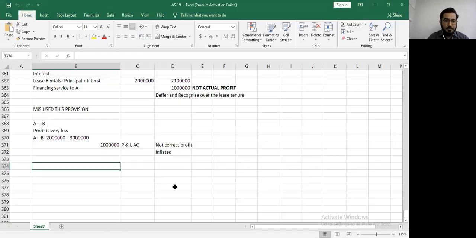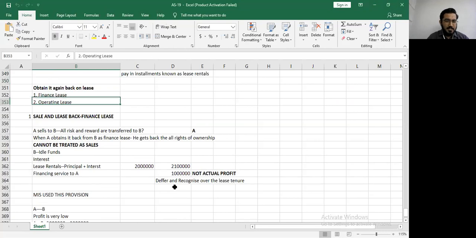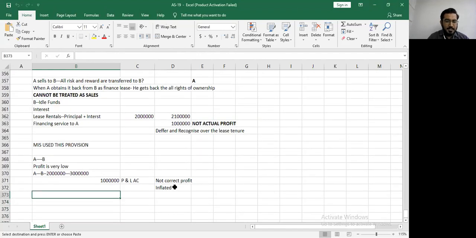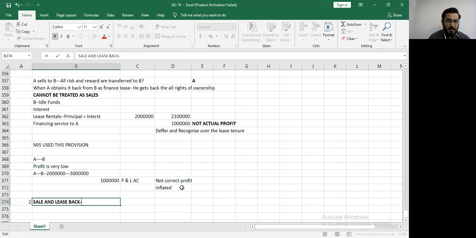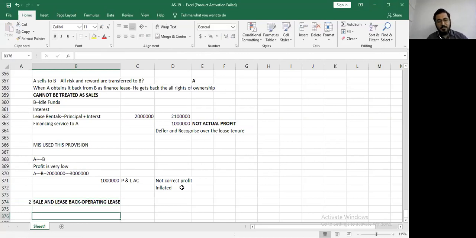This is the most important concept. Asset is sold and reobtained as operating lease. You have all the questions in your syllabus based on this. So please understand this carefully. This time you're obtaining the asset back on operating lease. Right, let's understand what happens in operating lease.